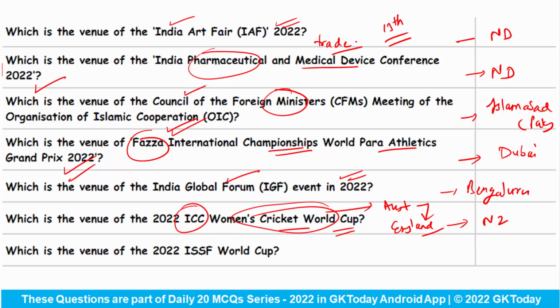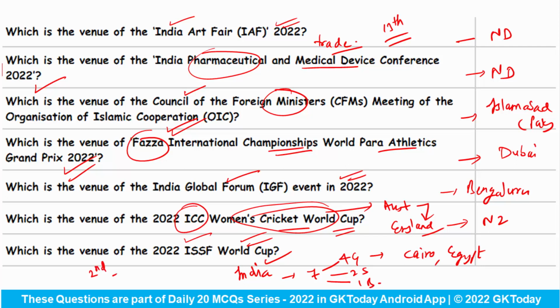Which is the venue of the 2022 ISSF World Cup? Answer is Cairo from Egypt. Which country has won this championship? Answer is India. So total India has won 7 medals, out of which 4 were gold, 2 were silver and 1 was bronze. Fine. Second country in this ranking was Norway and the third was the country France.